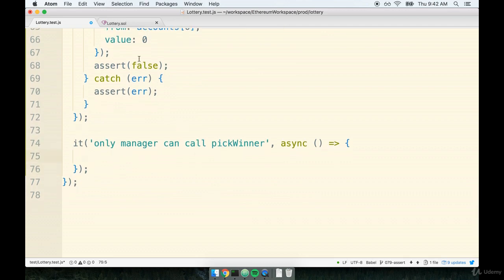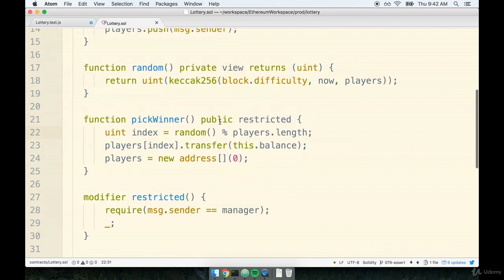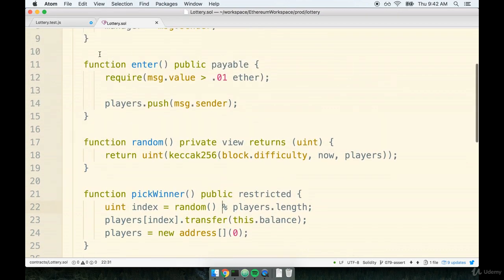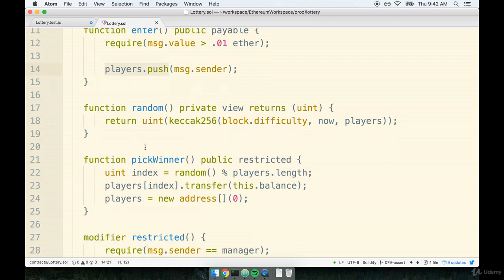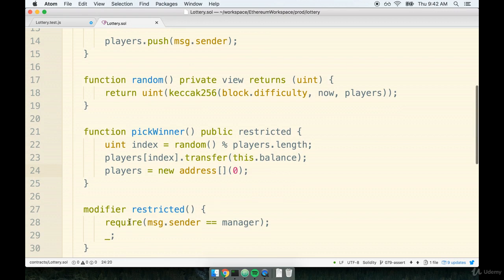Now, something to be aware of here is that we don't actually have to enter into the contract this time around. So even though normally we would say, okay, let's enter into the contract and then attempt to pick a winner, as far as the restricted modifier here goes, it has absolutely nothing to do with the number of players who have entered into a contract. So we don't have to call enter ahead of time. We can simply call pick winner and then assert that something went wrong and that calling the function threw an error. That's all.